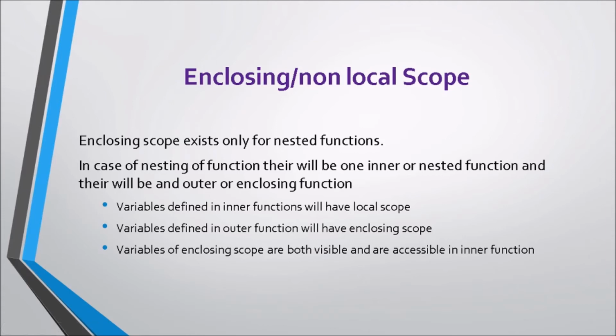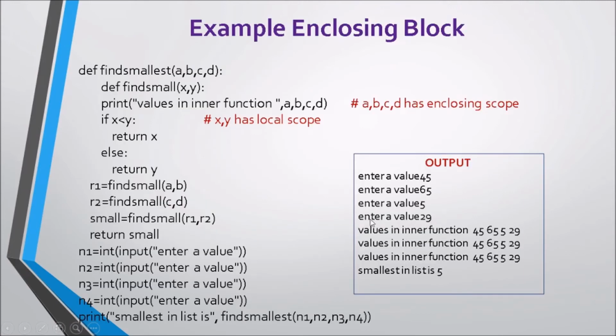In case of nesting of functions, there will be one inner or nested function and there will be an outer or enclosing function. Variables defined in inner functions will have local scope. Variables defined in outer functions will have enclosing scope for the inner function. And variables of enclosing scope are both visible and accessible in the inner function. So let's have a look.